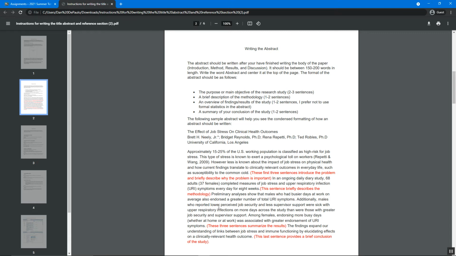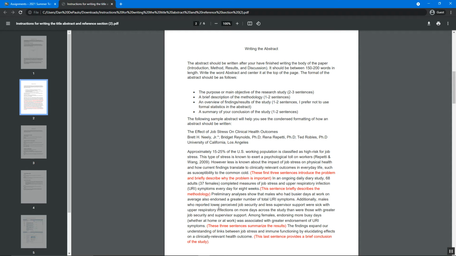And I give you a sample abstract here. The effect of job stress on clinical health outcomes. Approximately 15 to 25% of the U.S. working population is classified as high risk for job stress. This type of stress is known to exert a psychological toll on workers. However, less is known about the impact of job stress on physical health and how current findings translate to clinically relevant outcomes in everyday life, such as susceptibility to the common cold. This is all from the introduction, these first 3 sentences. What is the problem? Why is it important? That stuff is from the introduction.